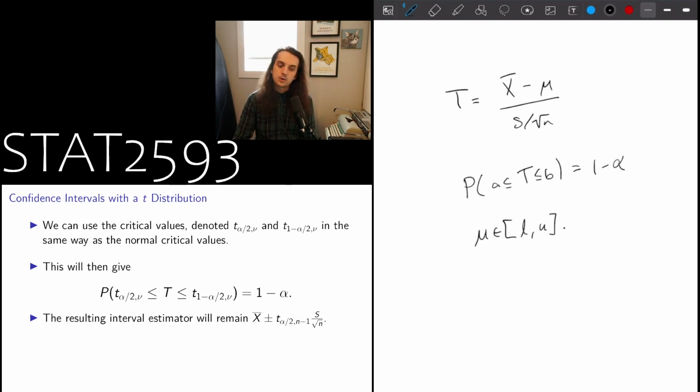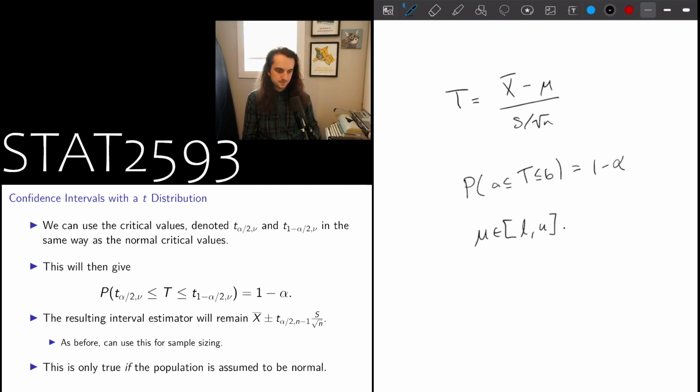So if we do that, we're going to end up with this very similar looking confidence interval, where we have x bar plus or minus the t critical value times the sample standard deviation divided by the square root of n. Just as before, we can use the margin of error here to do sample sizing calculations, right? And here, if we need to estimate the variance, then we can take something that would be conservative to use in that case as well.